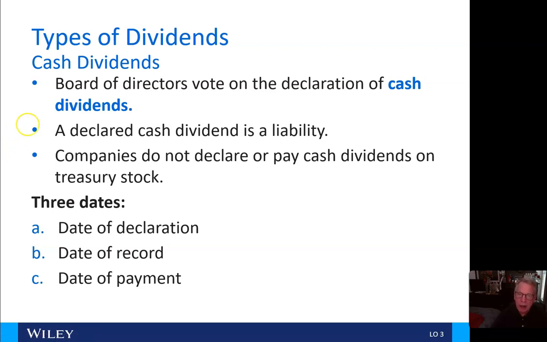Companies do not declare or pay cash dividends on treasury stock, as we mentioned earlier. Okay, there's 3 important dates to know involving cash dividends: the date of declaration, the date of record, and the date of payment.